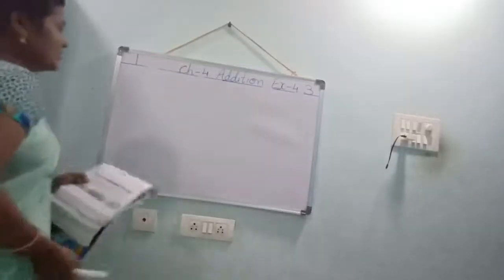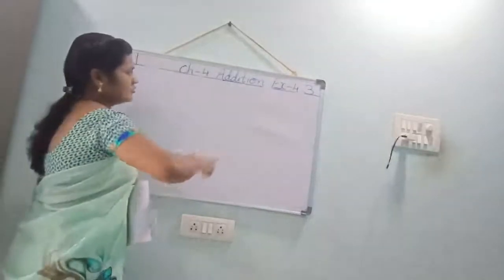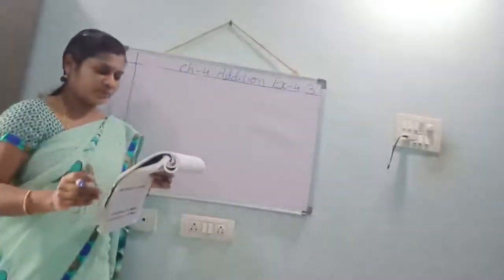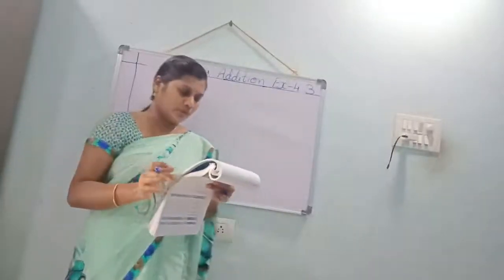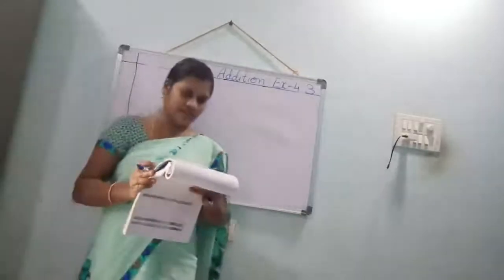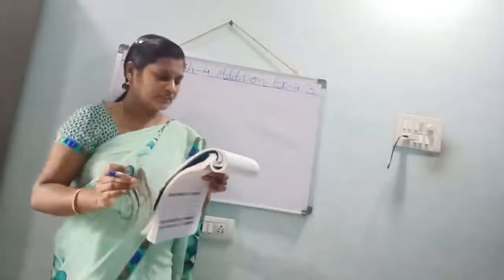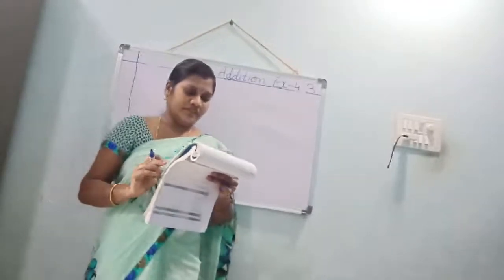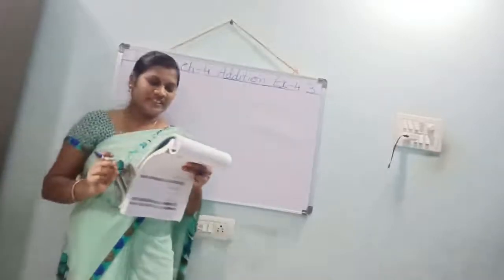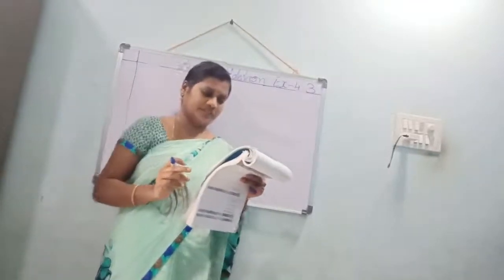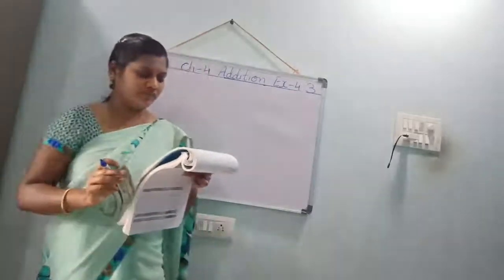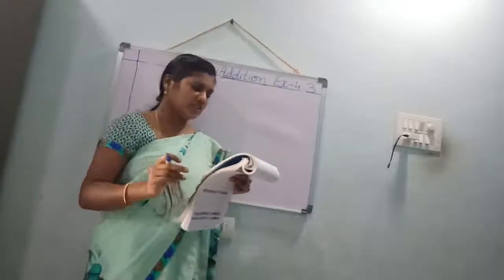Children, open your workbook. Exercise 4.3 now. Applications. In applications, they given word problems. Yes, that word problem I will do. Okay. Open your workbook, everyone. Short answer questions. Ziri scored 37 marks in term 1 and 51 marks in term 2 in mathematics. What is his total score in both the terms? Solve mentally.